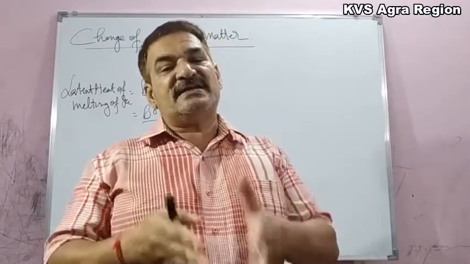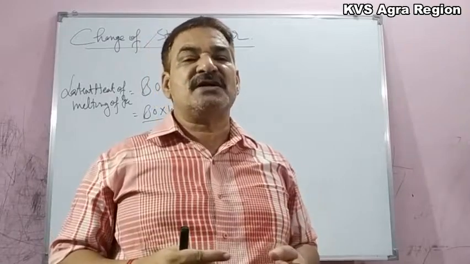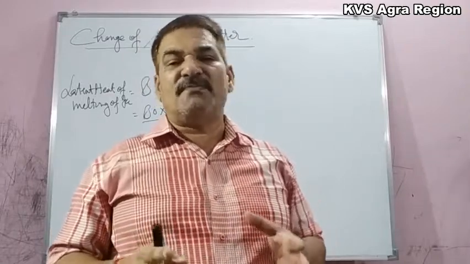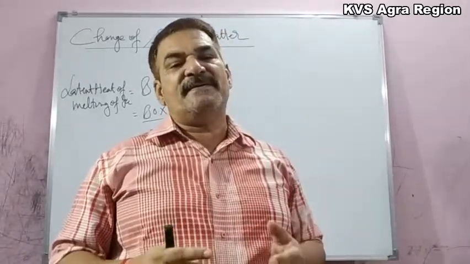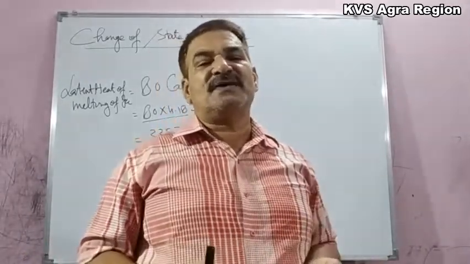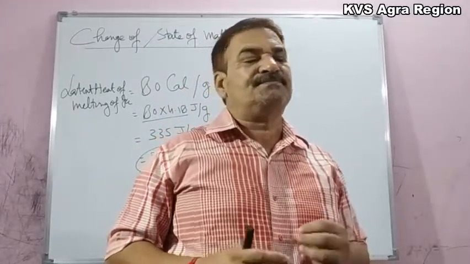So the latent heat of vaporization is used for increasing the volume against atmospheric pressure and to increase the internal energy of the molecules of water.